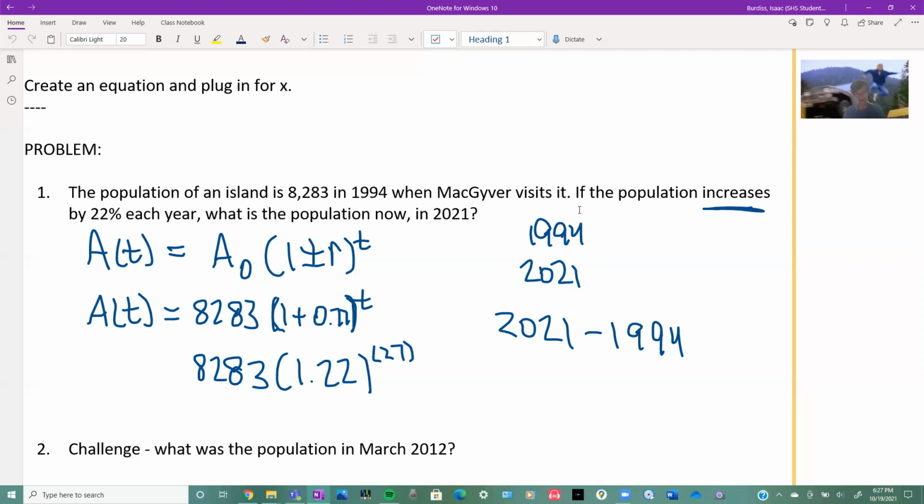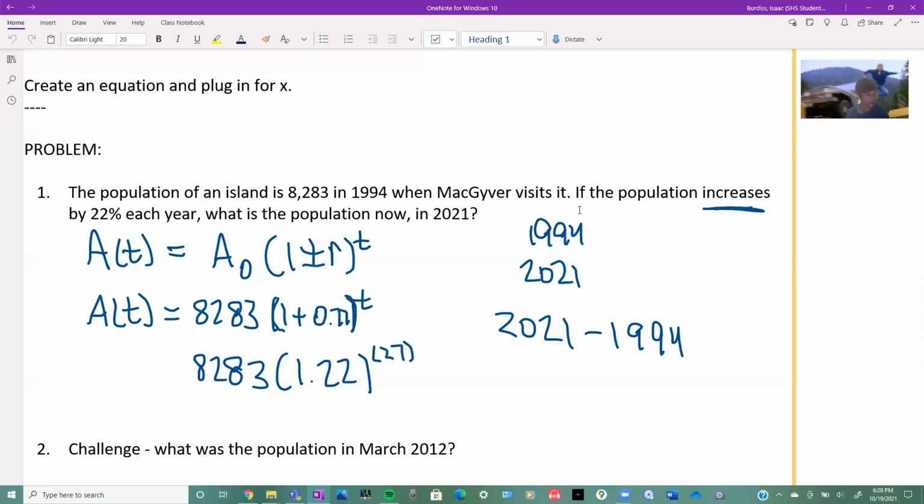Okay, so I have my graphing calculator. It doesn't really have to be graphing, but that's easier for me. So I do 8283 times 1.22, do the power button, 27, and what it says is a very high number. So this must be a realistic situation. Some places' populations have grown a lot.